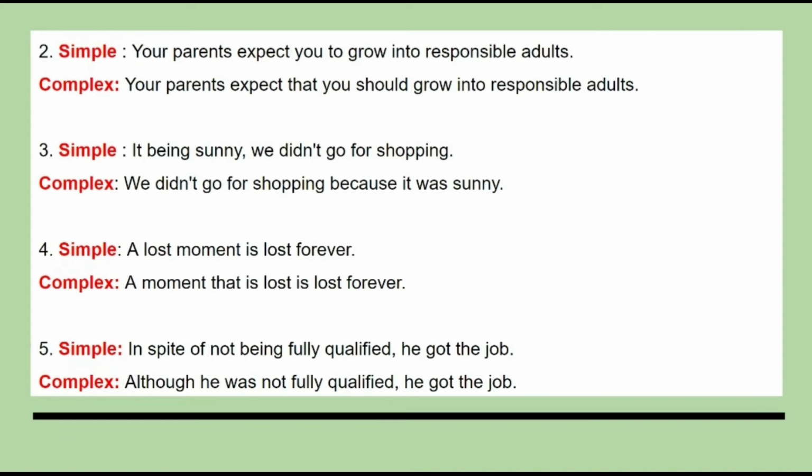In example number 4, the simple sentence is: A lost moment is lost forever. We can change a few words and make it into complex. A moment that is lost forever. We change the simple form of the sentence into complex. In the next example, in spite of not being fully qualified, he got the job. The complex form will be: Although he was not fully qualified, he got the job. So we change in spite into although, and the meaning remained the same. This was all about how to change simple sentences into complex.